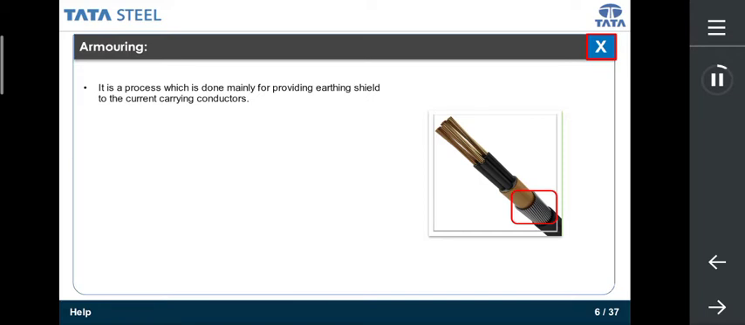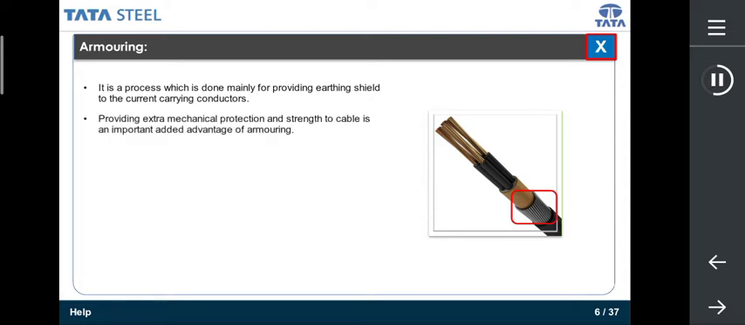Armoring is a process which is done mainly for providing earthing shield to the current carrying conductors, as well as it is also used for earthing purpose of the cable for safety. When there is any insulation failure in the conductor, the fault current gets enough paths to flow through the armor if it's properly earthed. Providing extra mechanical protection and strength to cable is an important added advantage of armoring. In mining cables, it is done for conductance. There are mainly GI wire armoring, GI steel strip armoring. It is done by placing GI wires, GI or steel strips one by one on inner sheath.